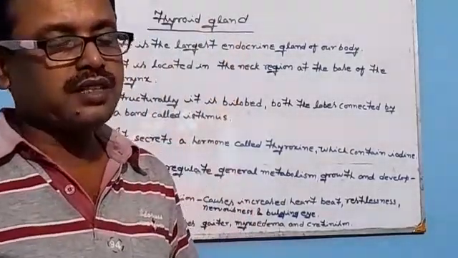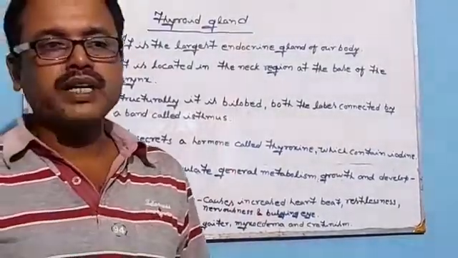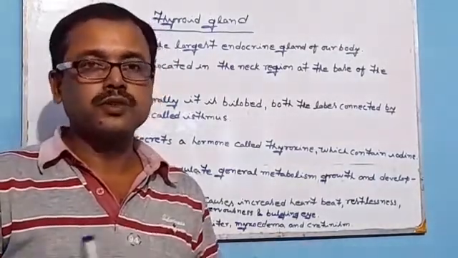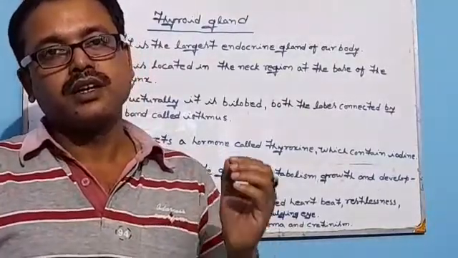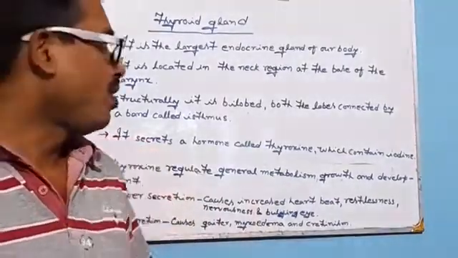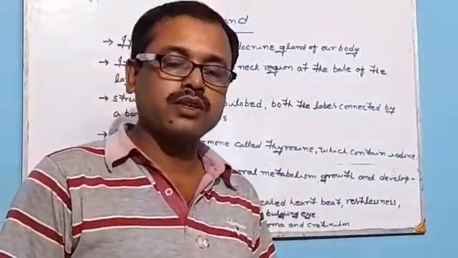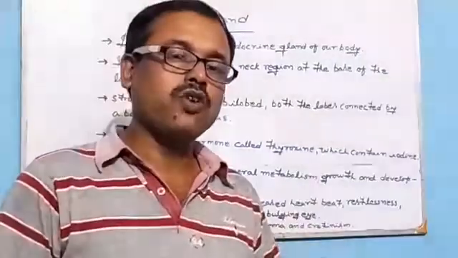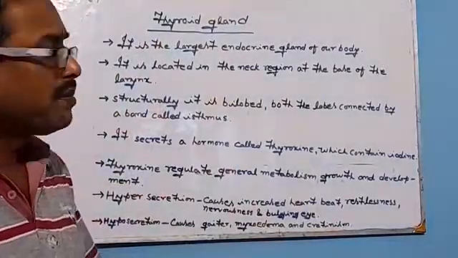The symptoms of cretinism are slow development, slow growth, both mental and physical. That means due to the deficiency of the thyroxine hormone, the physical growth and mental growth get retarded, and the disease is called cretinism. On the other hand, when thyroxine hormone is secreted in more than its adequate amount, the condition is called hypersecretion. As we already know, thyroxine hormone controls our general metabolism, our growth and development.